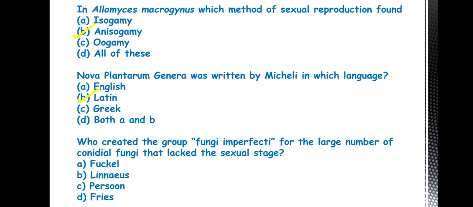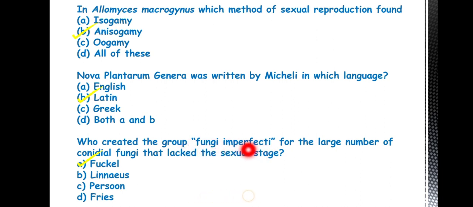Then, who created the group fungi imperfecti for the large number of conidial fungi that lack sexual stage? So the answer is A, Fuckel. Fungi imperfecti is the Deuteromycetes group.